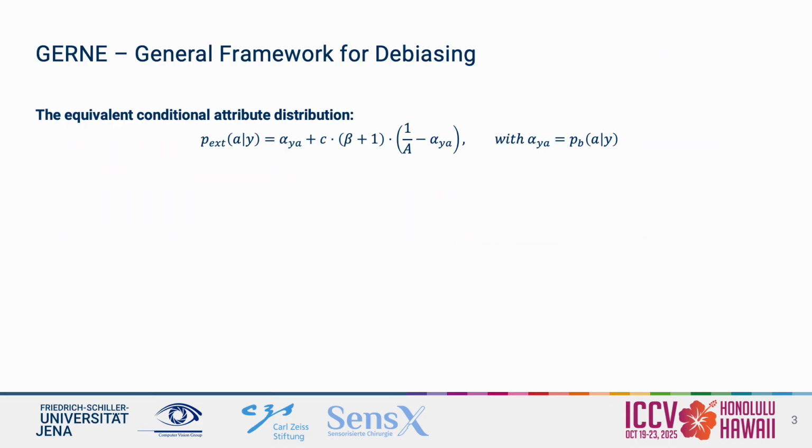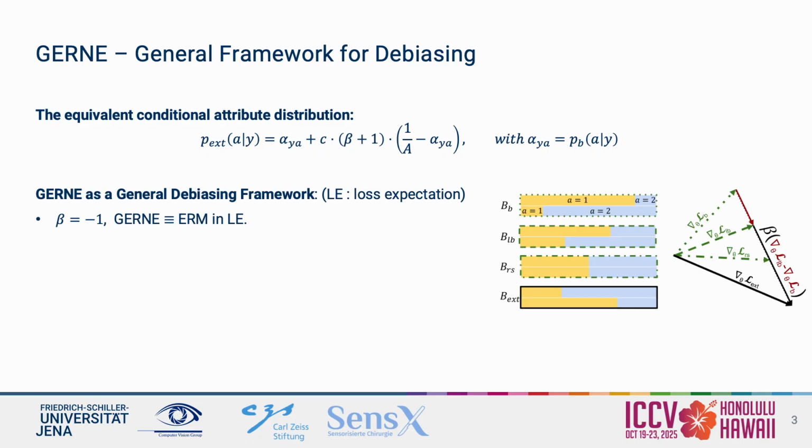We can express the extrapolated conditional attribute distribution as a function of the extrapolation factor beta and the bias reduction factor C, as shown here. This equation reveals that GERNE forms a general framework for debiasing. When beta equals -1, GERNE reduces to standard empirical risk minimization in terms of the expected loss. When C equals 1 and beta equals 0, GERNE becomes equivalent to resampling, where we sample groups equally.